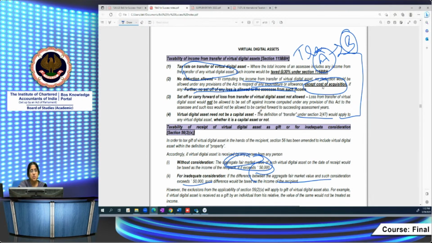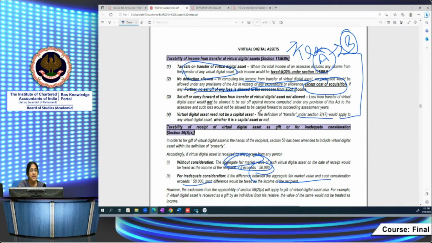So this is in the hands of the transferor. It will be subject to tax at 30% without any deduction except the cost of acquisition. No set-off of loss is permissible against this income, and neither is loss from this transfer of virtual digital asset allowed to be set off against any other source. And for this, it doesn't matter whether the virtual digital asset is a capital asset or not. The definition of transfer will apply in such a case.